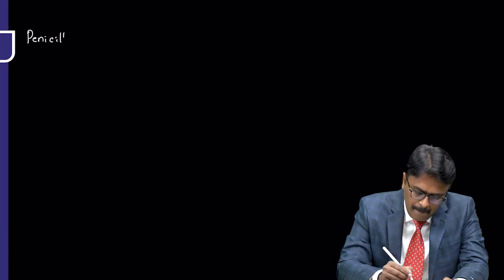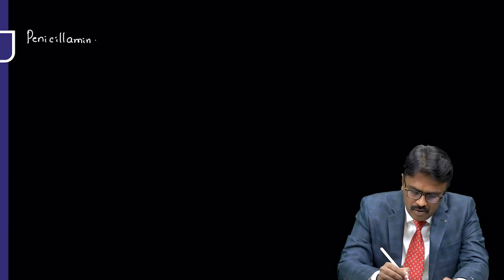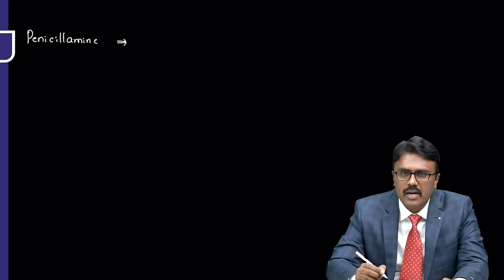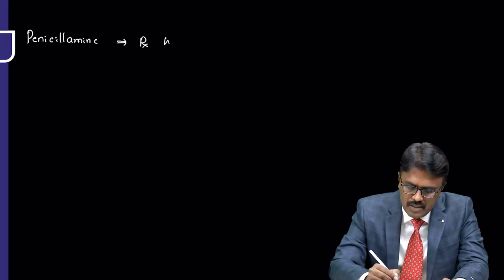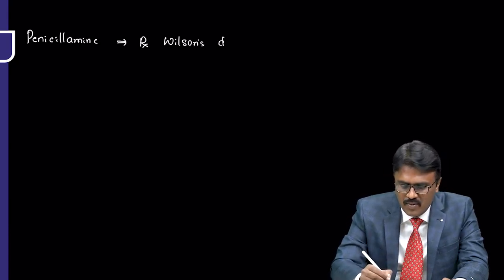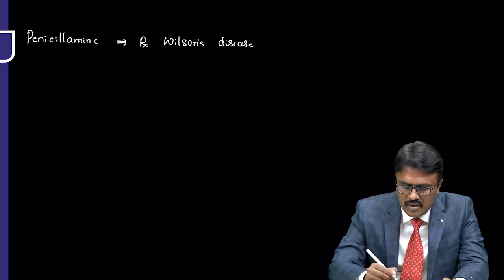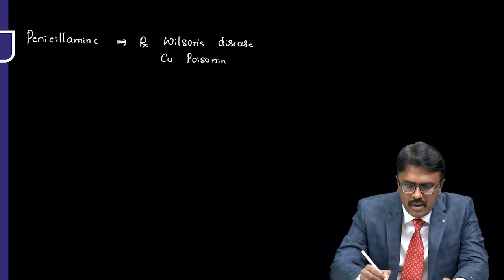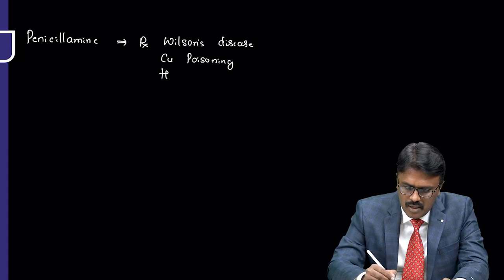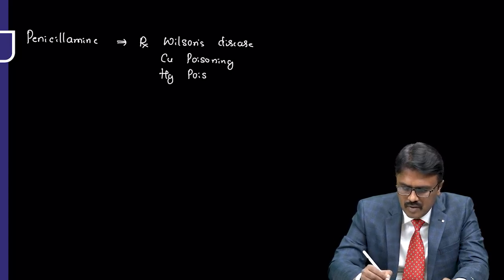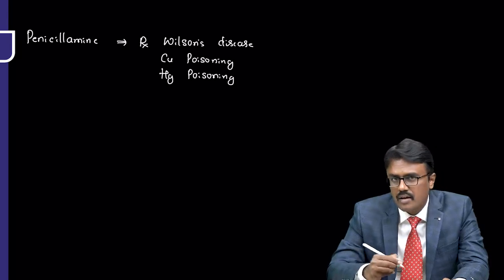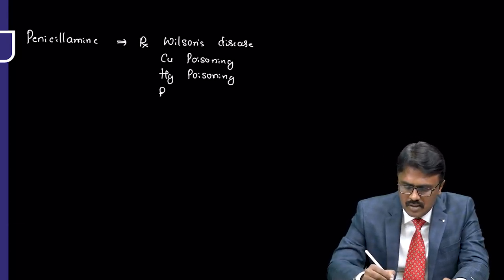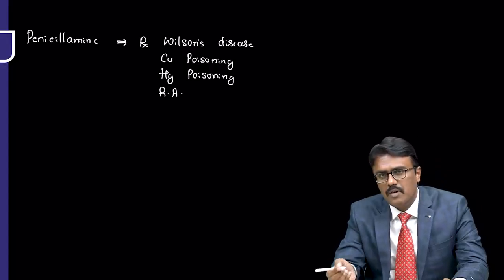One more chelating agent we all know is penicillamine. Whenever we think of penicillamine, copper comes to our mind. It is used for chelating copper. The copper excess condition is called Wilson's disease. It is also used in copper poisoning and mercury poisoning. It was also used in rheumatoid arthritis, but not nowadays because we have better drugs.